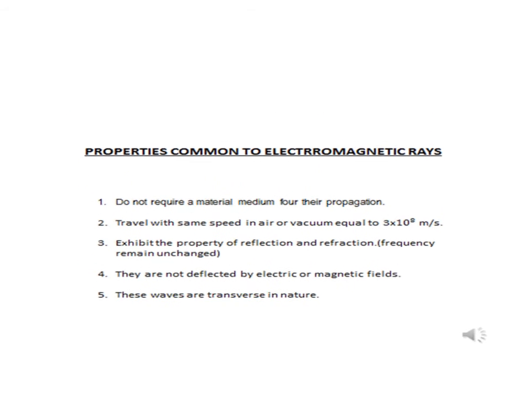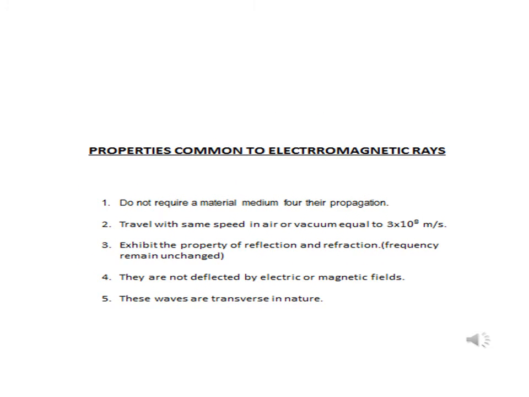Properties common to electromagnetic rays. They do not require a material medium for their propagation. We know that white light reaches our eyes traveling through vacuum. These waves travel with the same speed in air or vacuum, which is equal to 3 into 10 raised to 8 meter per second. All electromagnetic rays exhibit the property of reflection and refraction.